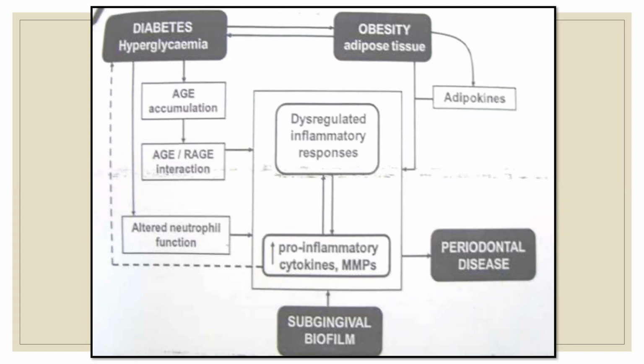That is one part. Adipose tissue is there, obesity is there, that releases adipokines. So what happens when adipokines are released? Again, there is a dysregulation of the tissue. So when there is obesity or diabetes or hyperglycemia, the pro-inflammatory cytokines will increase. Again, IL-1, IL-6, TNF alpha, and matrix metalloproteinase increase. All these are leading to periodontal disease.